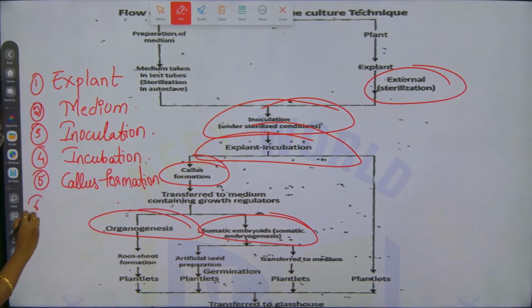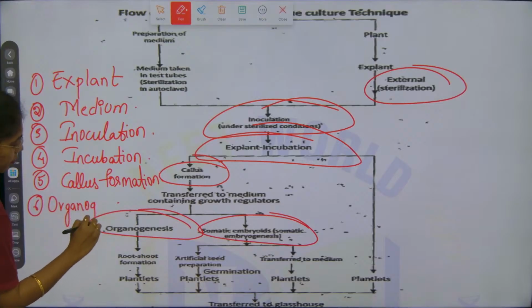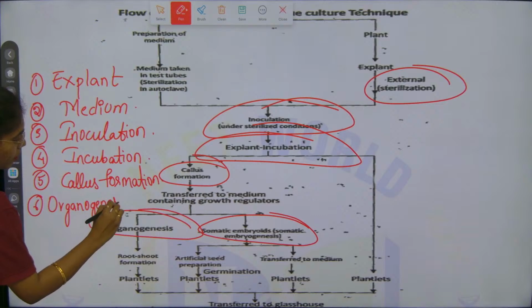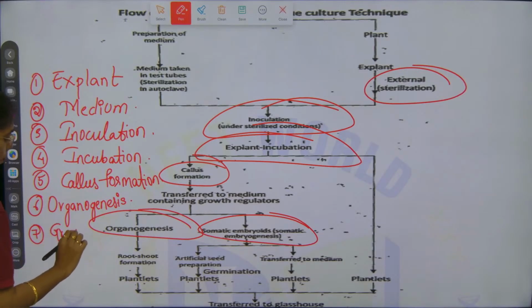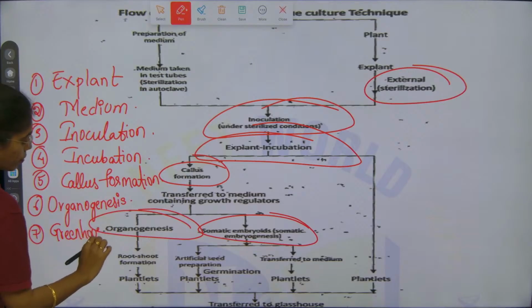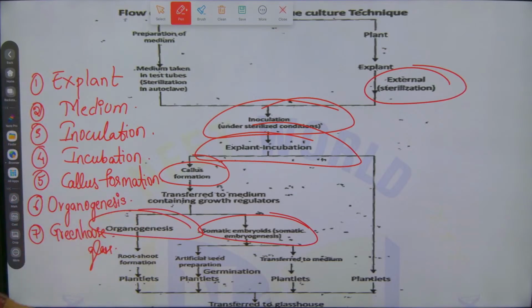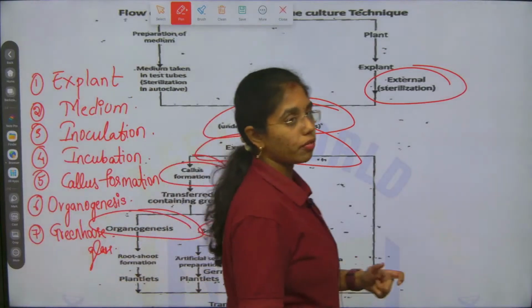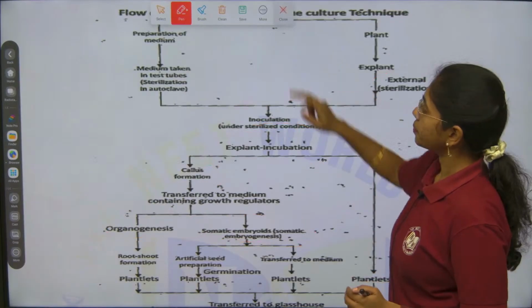Sixth is organogenesis. And seventh will be transfer of the plantlets to the greenhouse. Fine, right? These are the sequential steps of the tissue culture technique.